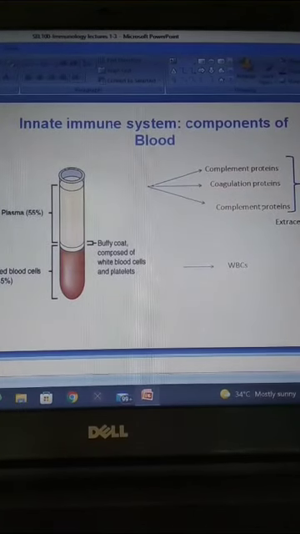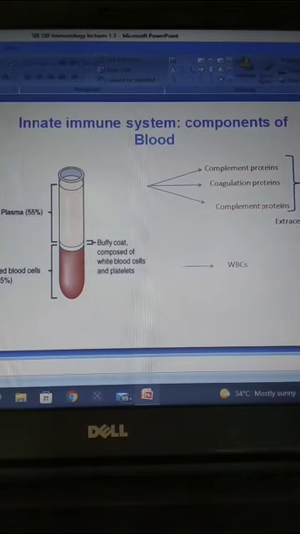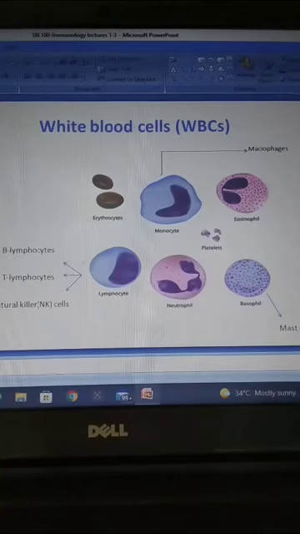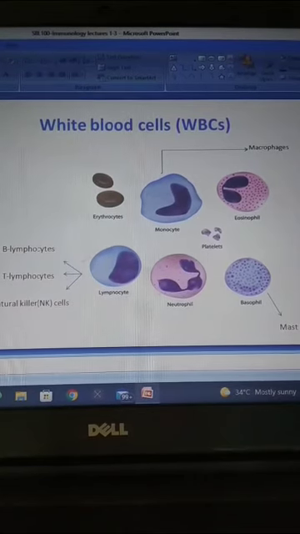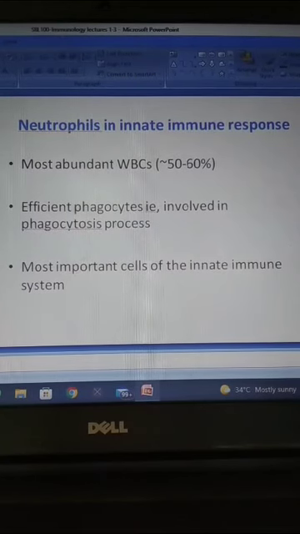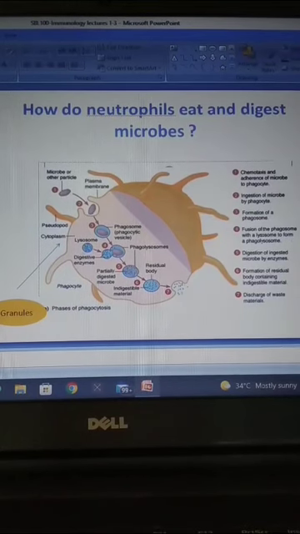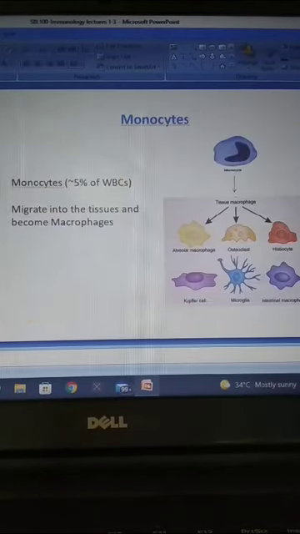So these are all the components of blood. Our blood contains 55% plasma, 45% RBC and the remaining 5% comprises WBC and platelets. The WBCs can be categorized as monocytes, lymphocytes and PMNs. The PMNs are again classified into eosinophils, neutrophils and basophils. The most abundant WBCs are neutrophils. They play a major role in the phagocytosis process. This is the diagram of the phagocytosis process occurring inside the neutrophil.